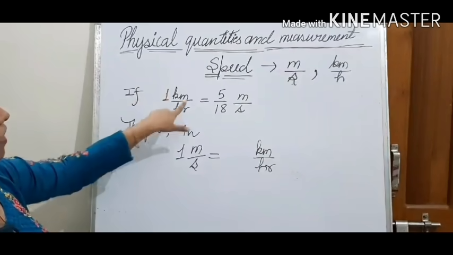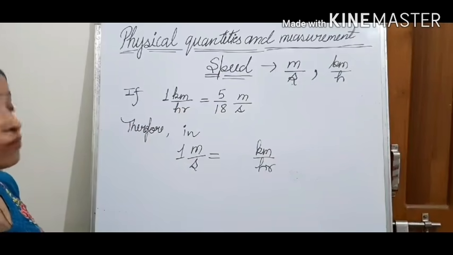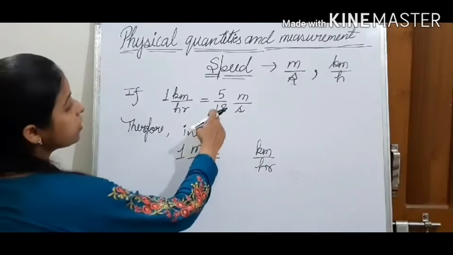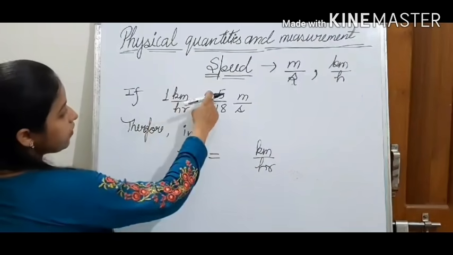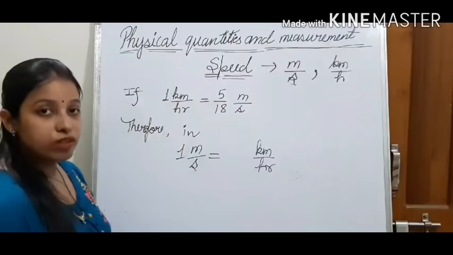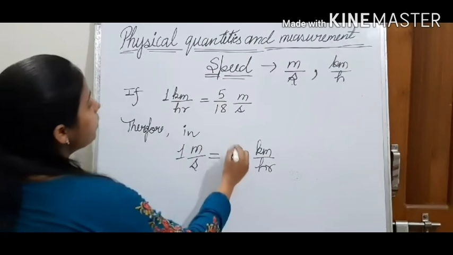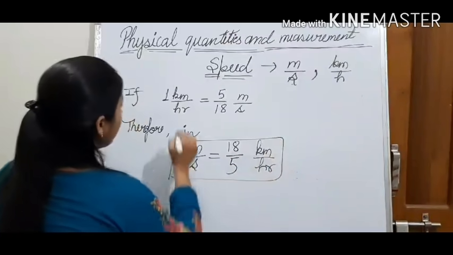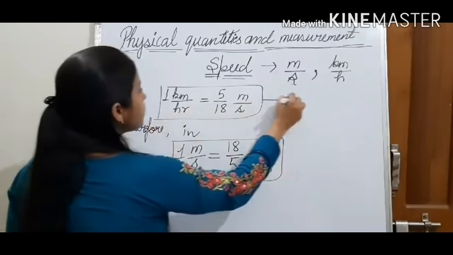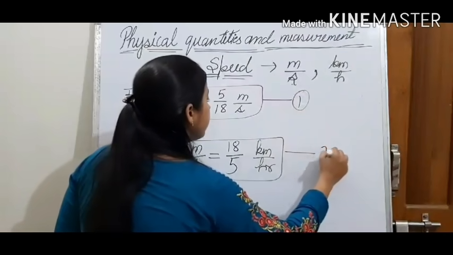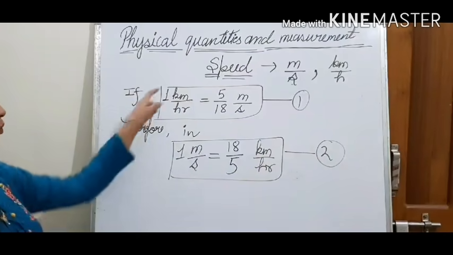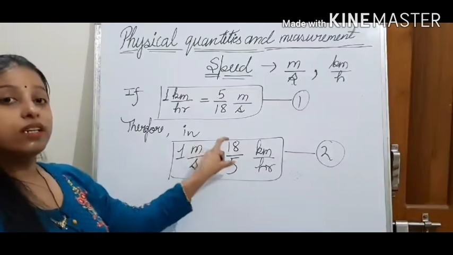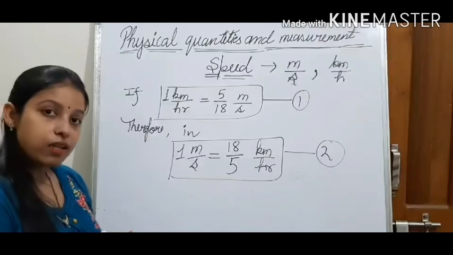We will transfer this 18 to this side and this 5 below, doing cross multiplication. So we will get 18 upon 5. These two relationships are very, very important. In 1 kilometer per hour, 5 upon 18 meter per second is there. And in 1 meter per second, 18 upon 5 kilometer per hour are there.